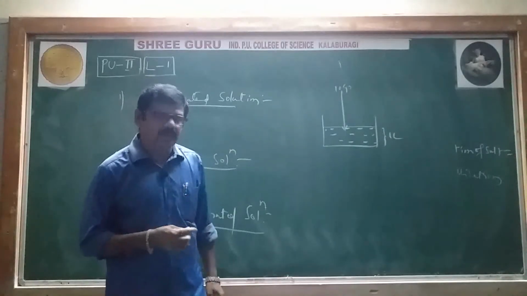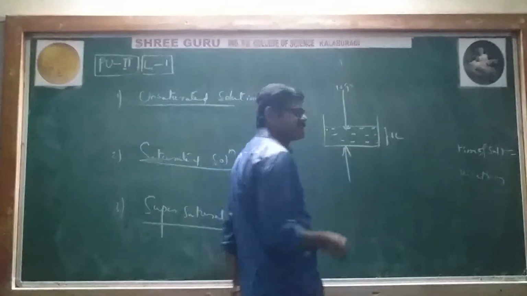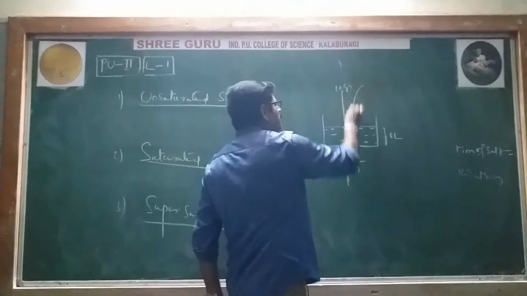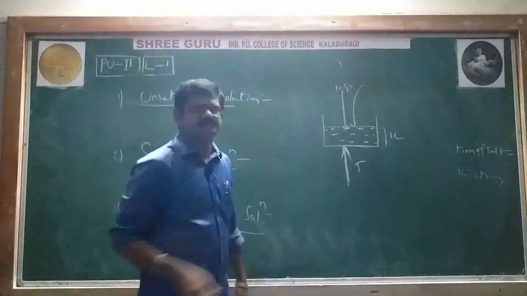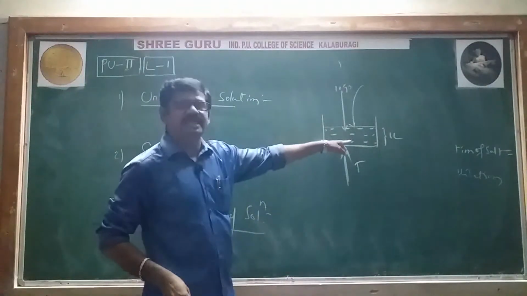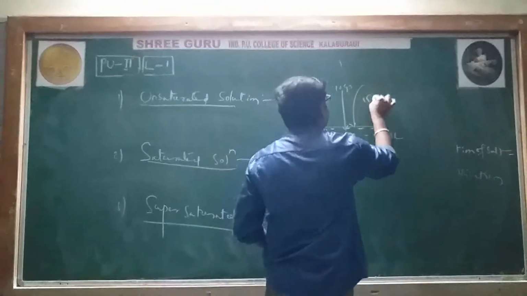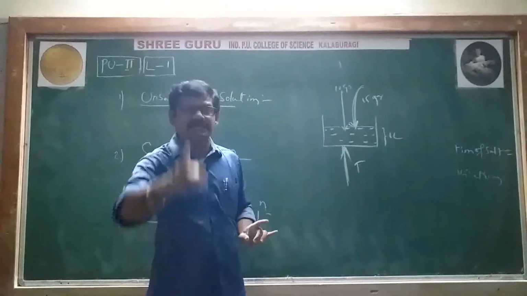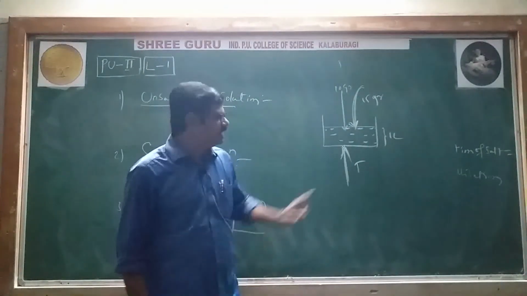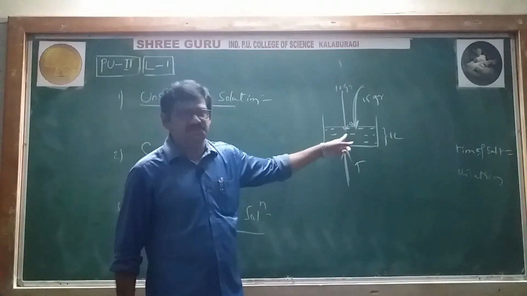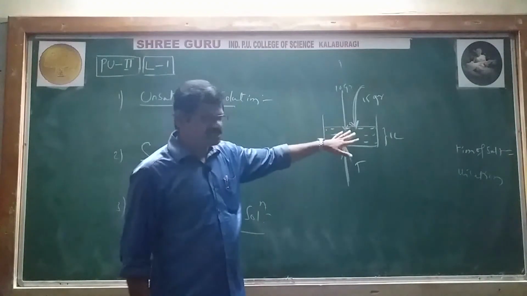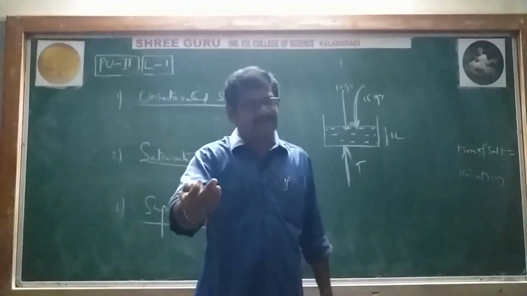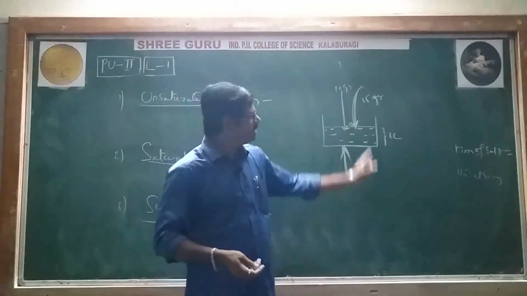Now, by increasing the temperature, some more salt has dissolved. Instead of 10 grams, 15 grams of salt has dissolved in the given amount of solvent at a high temperature, and this is called a supersaturated solution. Its saturation point needs only 10 grams, but we have added an extra 5 grams, meaning a total of 15 grams.